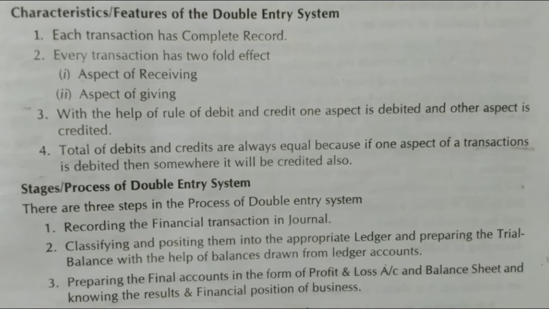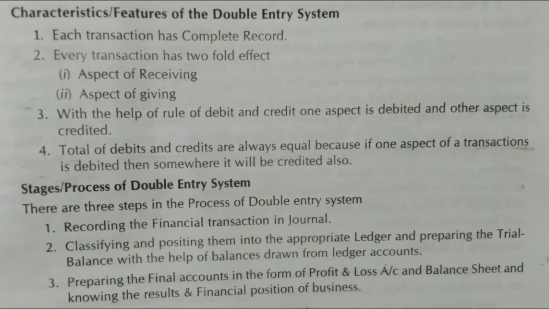The second point, every transaction has two effects. So one aspect is what? Receiving. Other aspect is what? Giving. When you purchase furniture, furniture has come to you, cash has gone from you. So you received furniture, you paid cash. So both aspects are recorded.